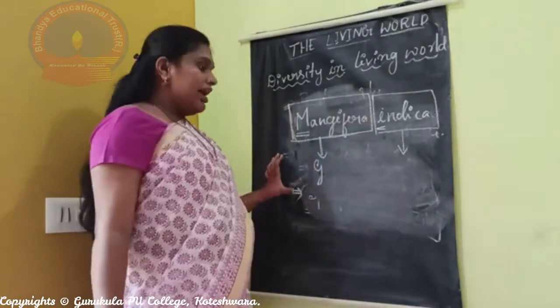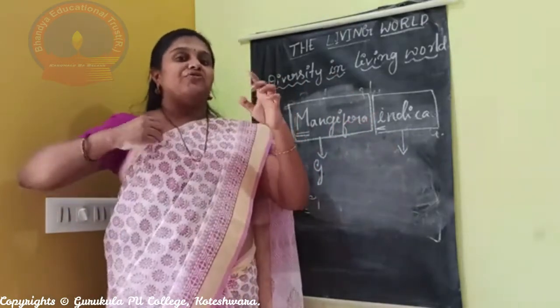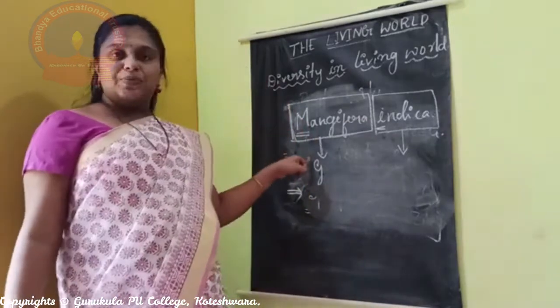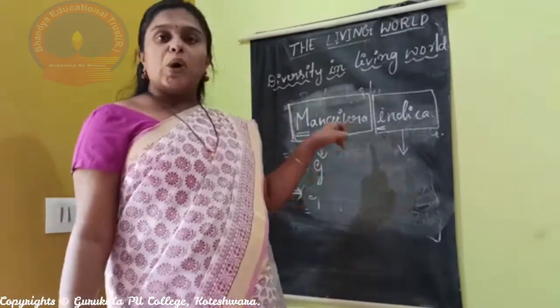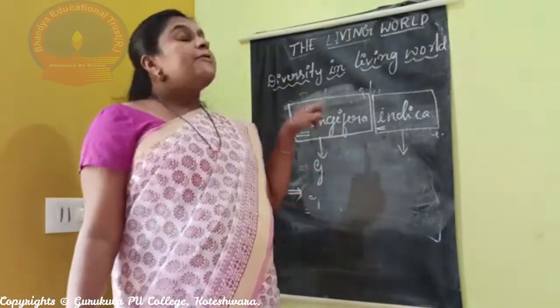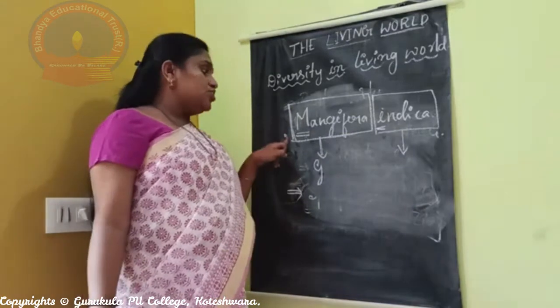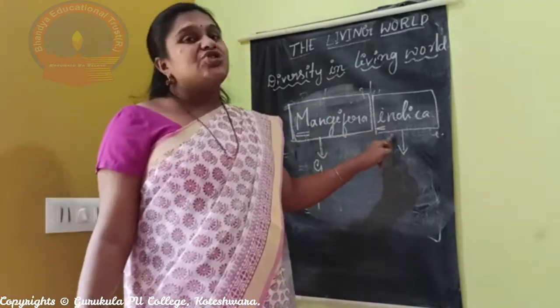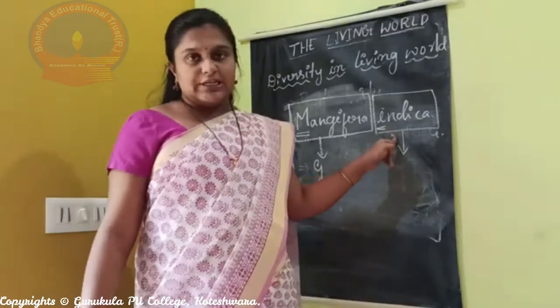The scientific name should always be derived from Latin or Latinized. Second, it should have two words: one is the generic name, the second is the specific epithet. The generic name always starts with a capital letter, and the specific epithet starts with a small letter.